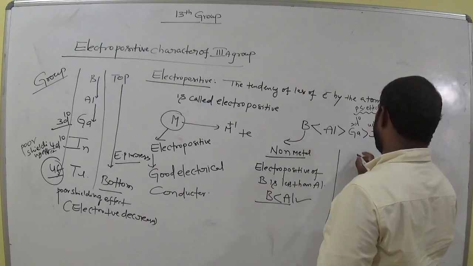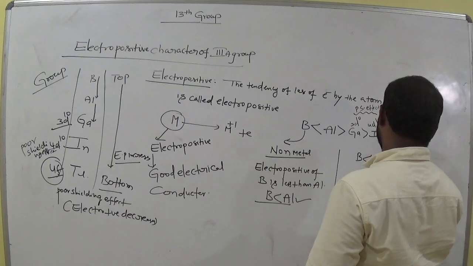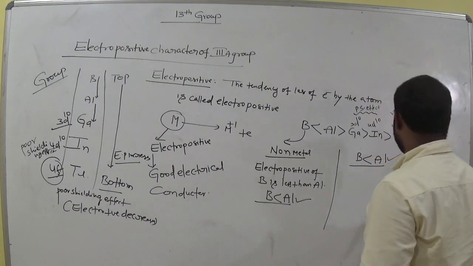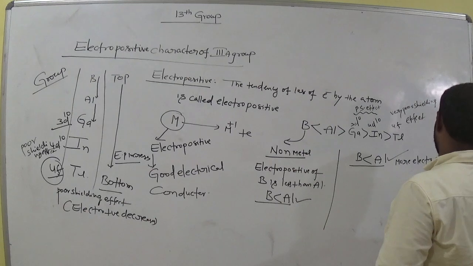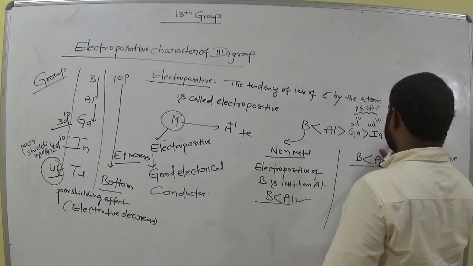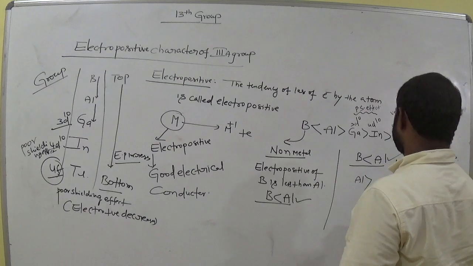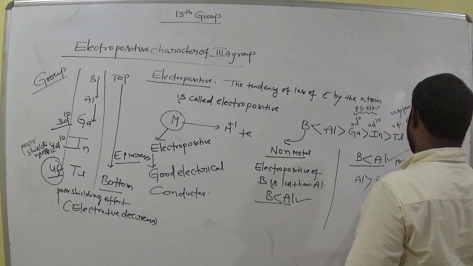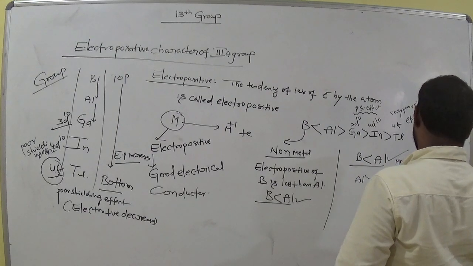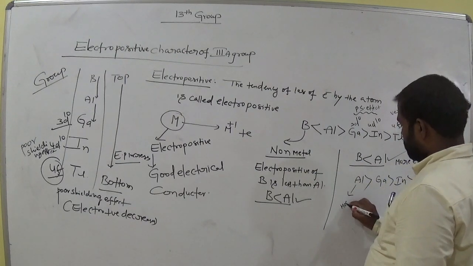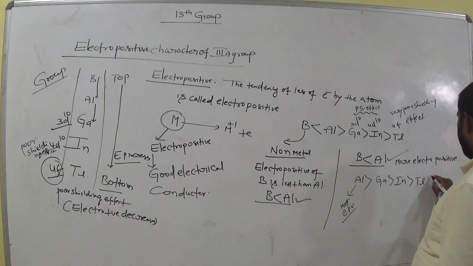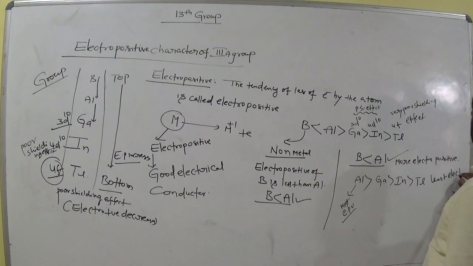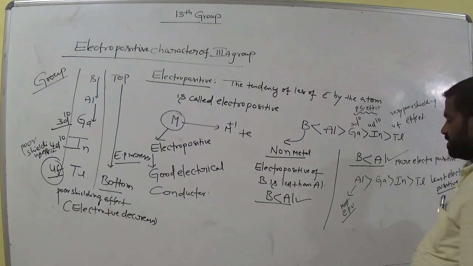So in between boron and aluminium, boron is less electropositive and aluminium is more electropositive. Is it clear? Now compare these four: aluminium is most electropositive, less than that gallium and indium, and thallium is the least electropositive. Is it clear?